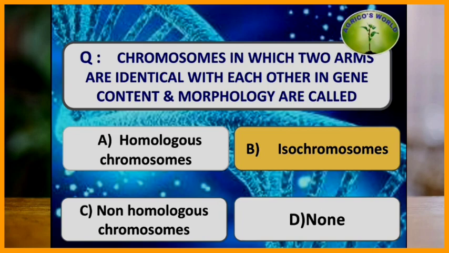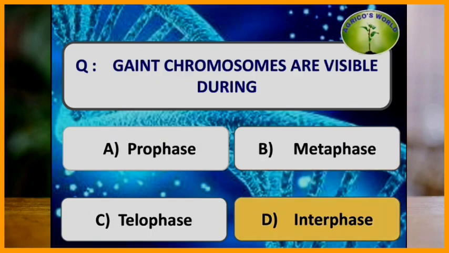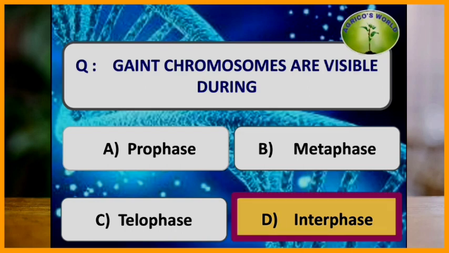Chromosomes in which two arms are identical with each other in gene content and morphology are called. They are called as the isochromosomes. Joint chromosomes are visible during. The joint chromosomes are visible during the interphase.